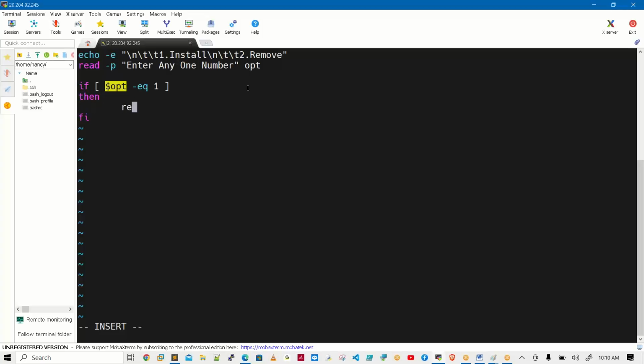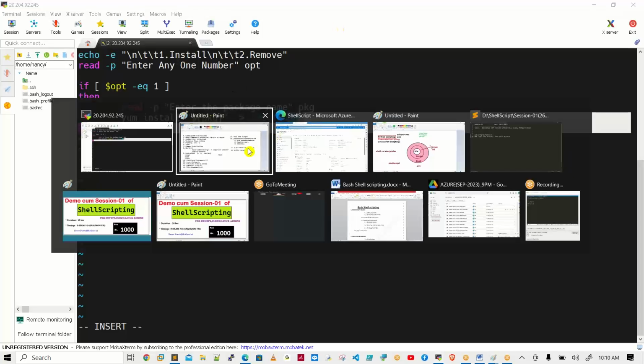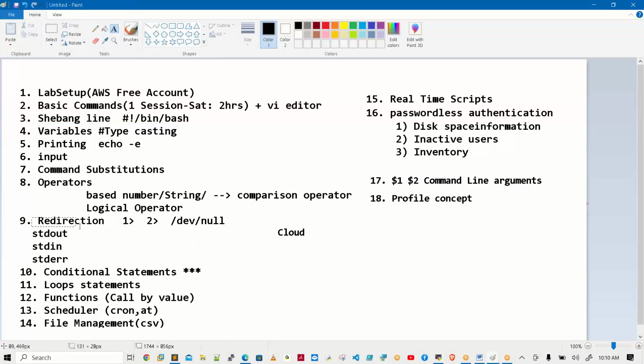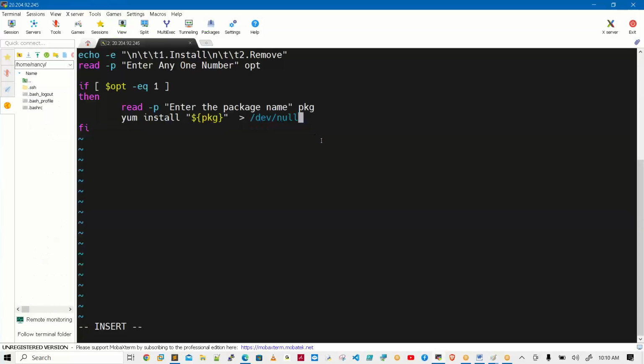So read -p, enter the package name. The user will provide some name, and that package I want to install. yum install the package name, whatever the user is providing. The package name is pkg. I don't want to print any output on the screen. So how do I learn this? That concept leads to learning redirection operators. This is /dev/null, the same thing I am using.